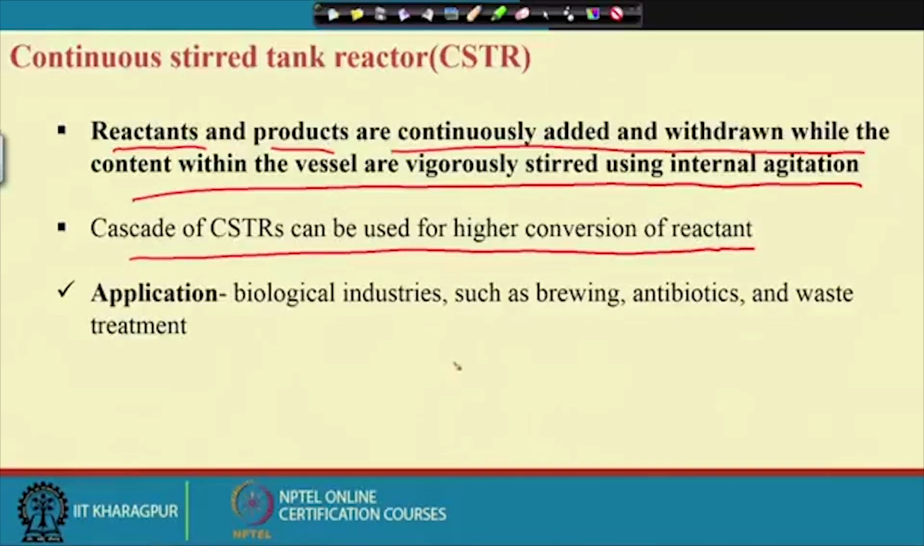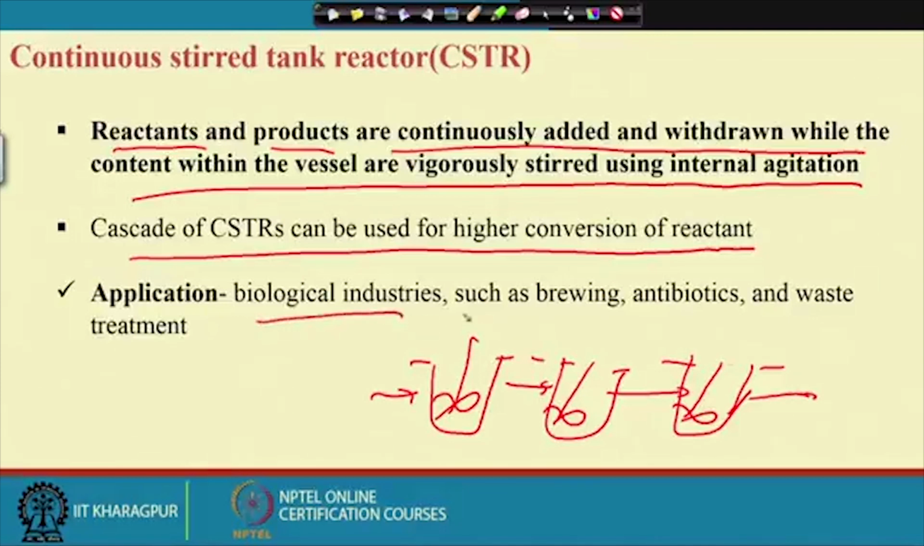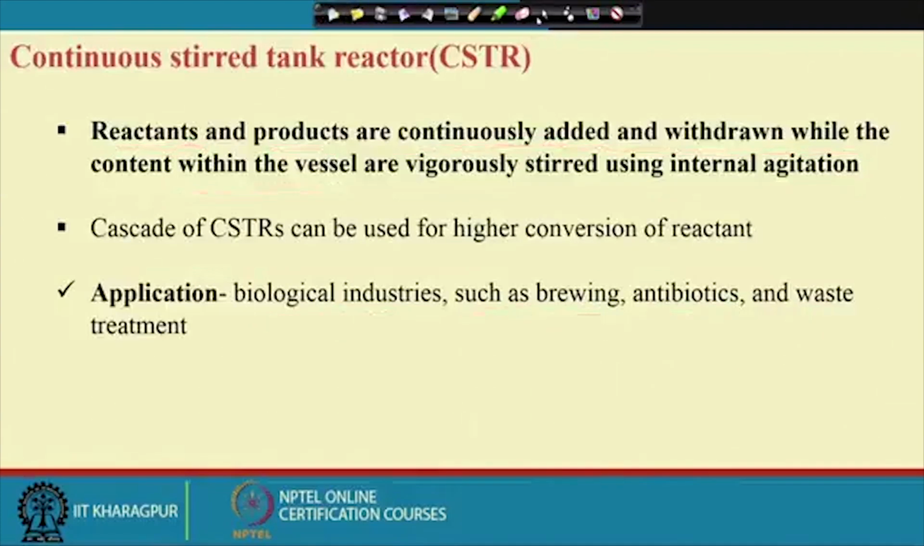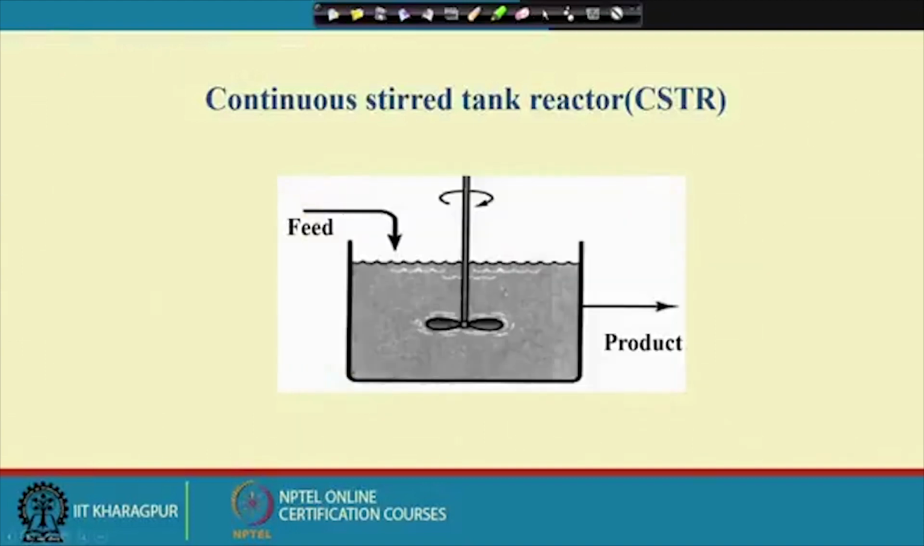What is a cascade reactor? A cascade reactor means you have CSTRs in series. If we connect them in series, then we call it a cascade reactor. Applications are in the biological industry, such as brewing, antibiotics and waste treatment processes, where it is largely used. A continuous stirred tank reactor looks like this. This is the vessel in which the reaction takes place. There is a stirrer, and the purpose of the stirrer is to maintain homogeneity in the reaction mixture. We put the feed in one end and take the product from the other end.